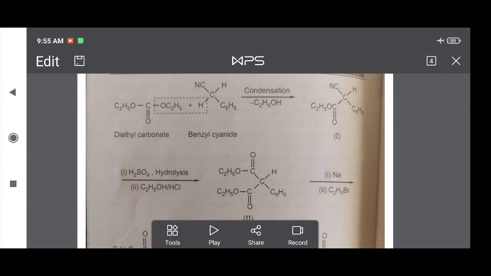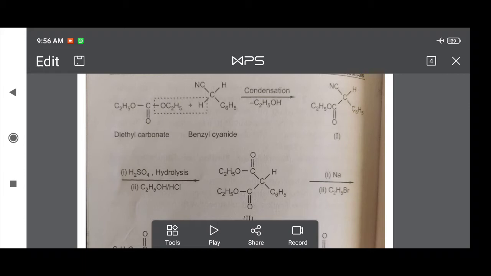Then the two compounds, diethyl carbonate and benzyl cyanide, are condensed by releasing one molecule of C2H5OH. Here the OC2H5 group from diethyl carbonate and one of the H from benzyl cyanide are released in the form of ethanol. CN remains as it is, C6H5 remains as it is, only H is replaced by COOC2H5. This is the formation of compound first.